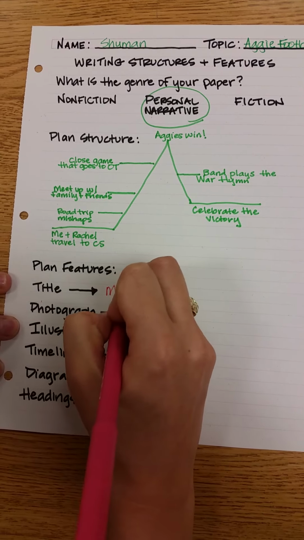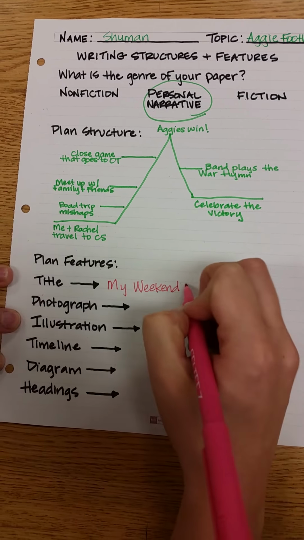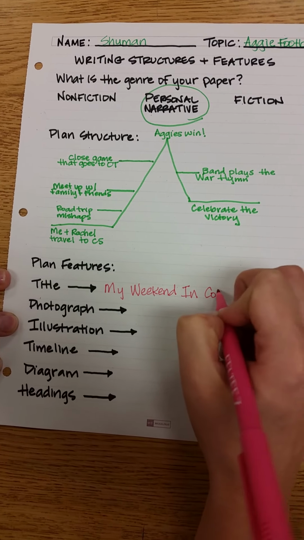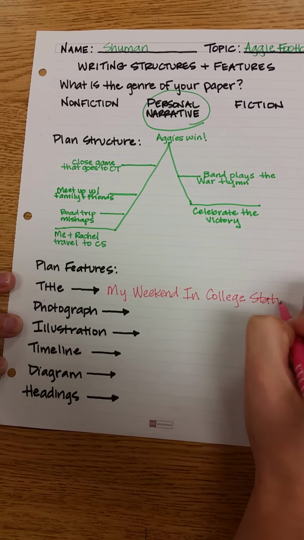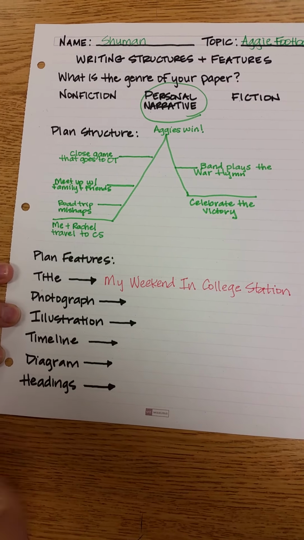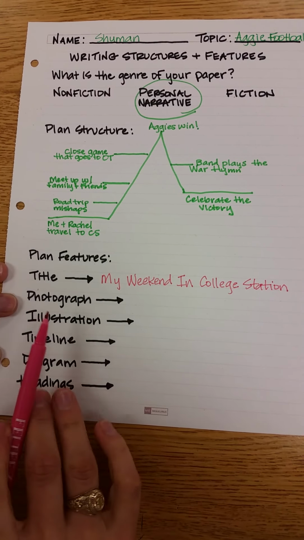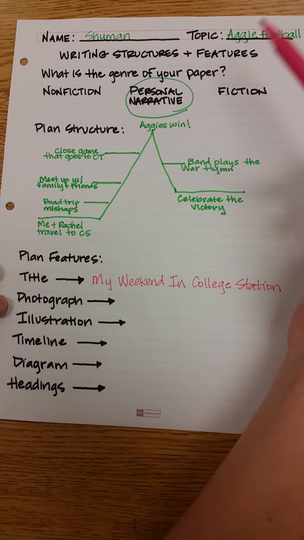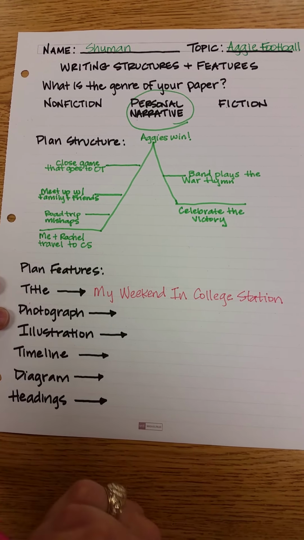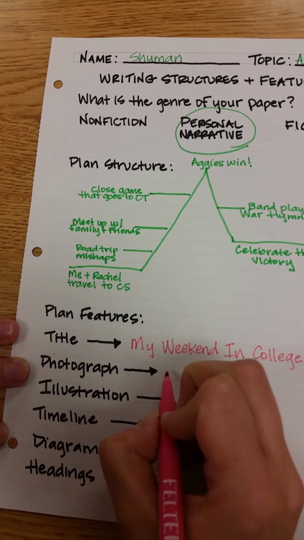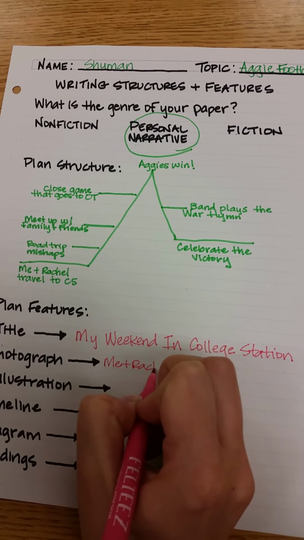Maybe something like, My Weekend in College Station. Notice that in my title, the words are capitalized. Always important. Photograph. Are there any photographs that I can include? This is definitely something that you can include with a personal narrative. What could I do? Well, I'm talking about myself and my sister, so maybe I can include a picture of me and Rachel.